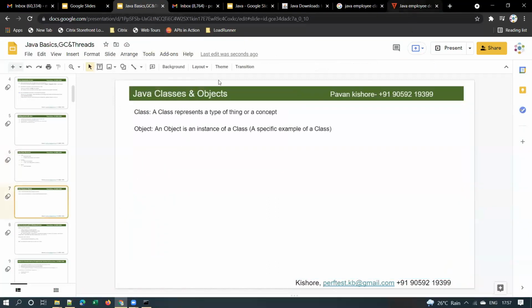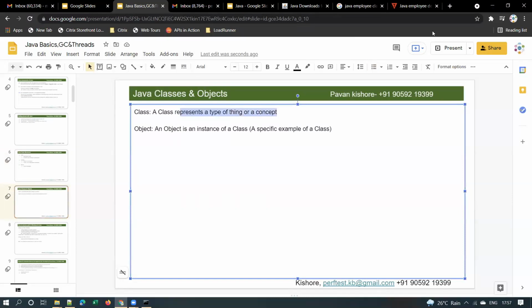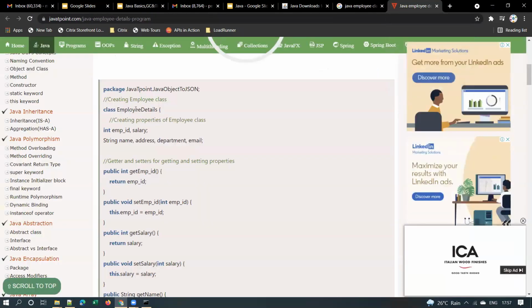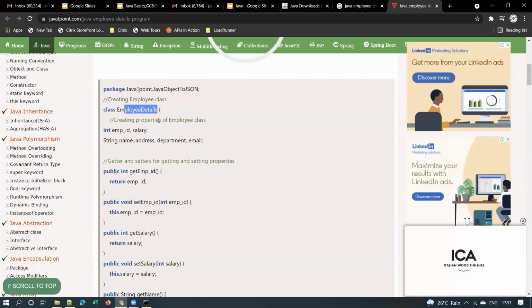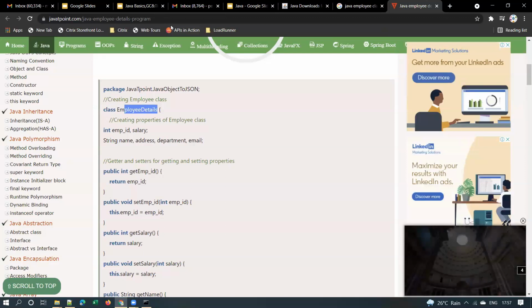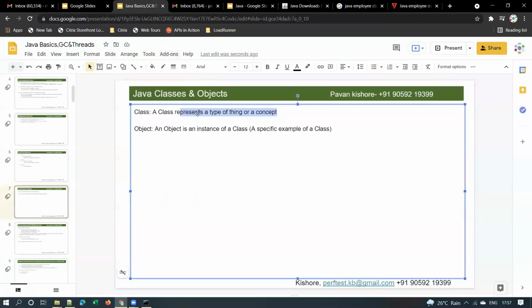A class represents a type of a thing or a concept. What is this EmployeeDetails class representing? It is representing the details of an employee. And what is an object? An object means an instance of a class.